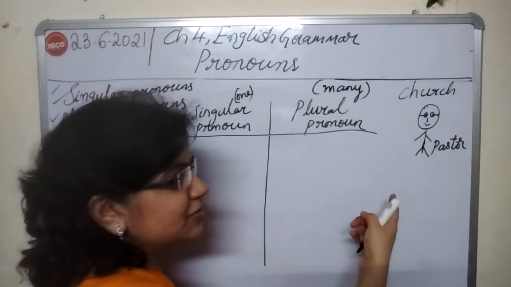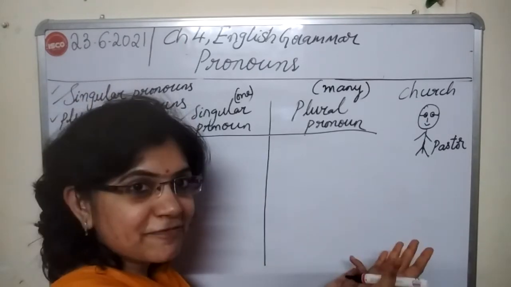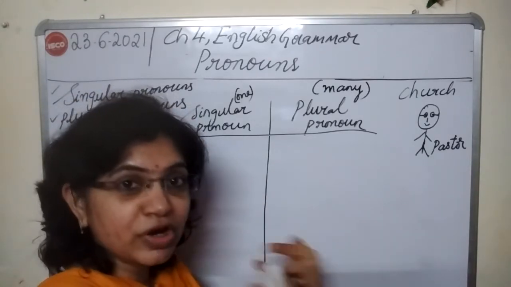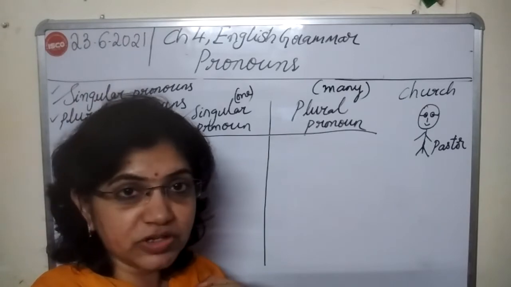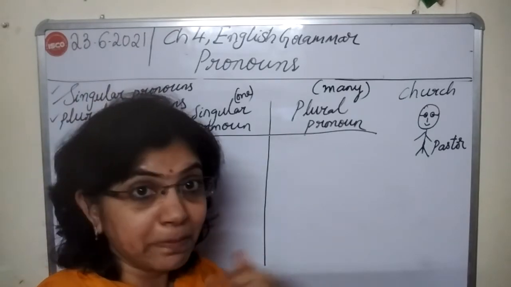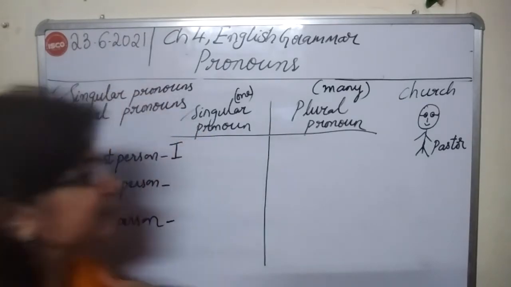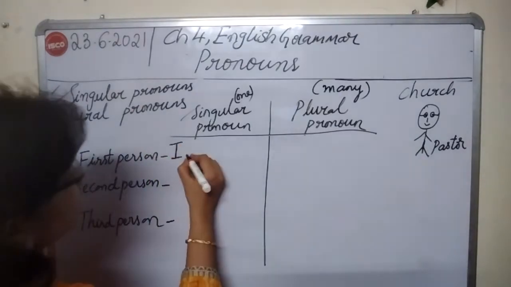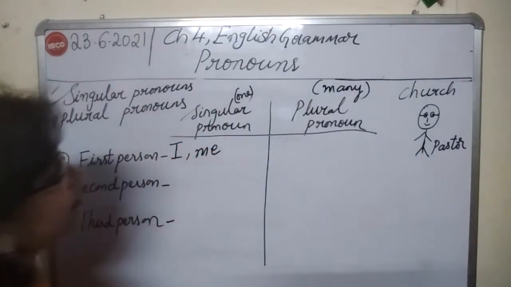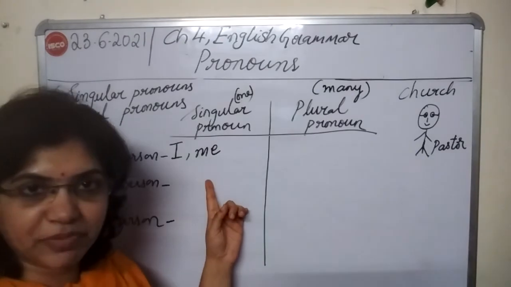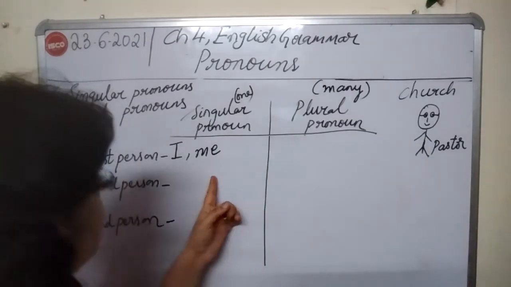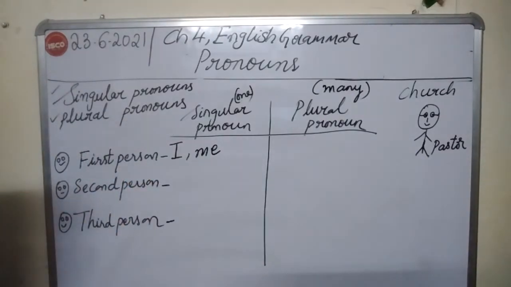So when I went to the pastor, what happened? He gave his blessings to whom? To me. I'm not saying he gave blessings to I, but to me. Okay? So I and me are singular pronouns. This is first person.